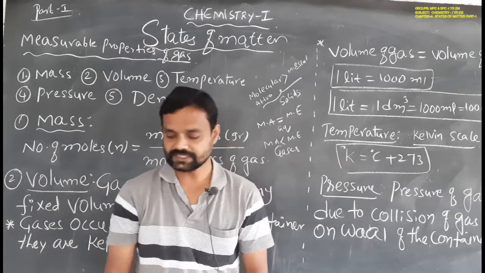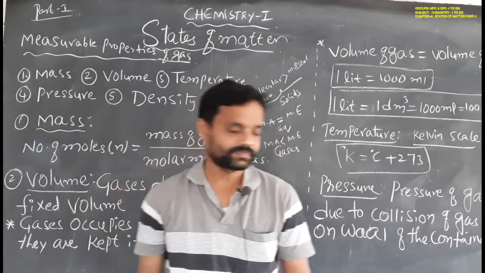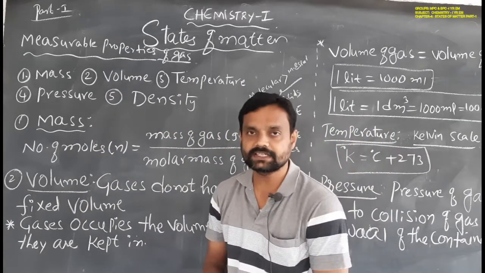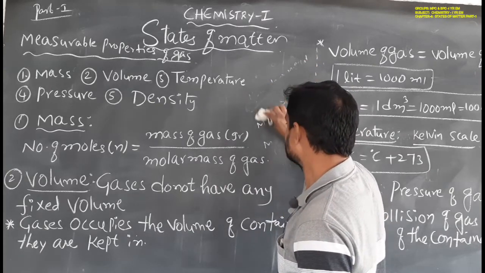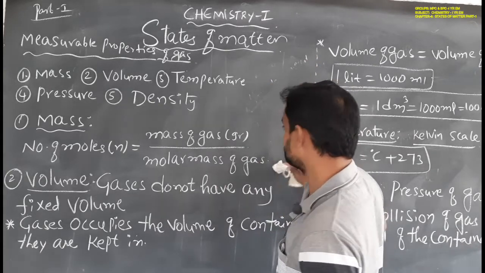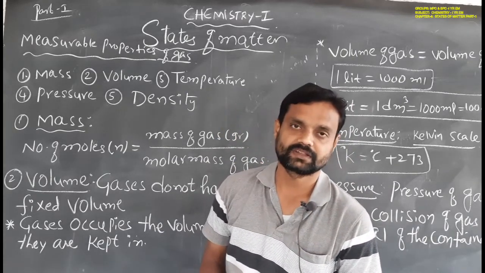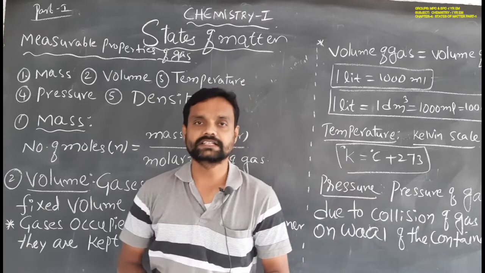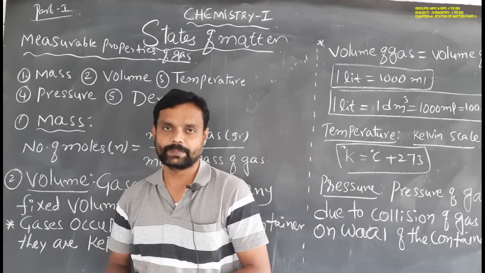So in first year intermediate chemistry, our chapter is where we have to learn gas properties as well as liquid properties. Here we have to learn about the gaseous properties and liquid properties.